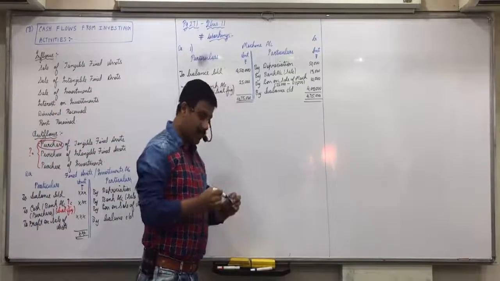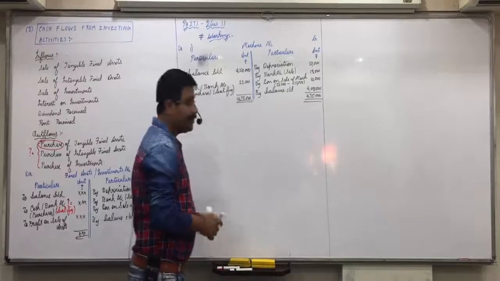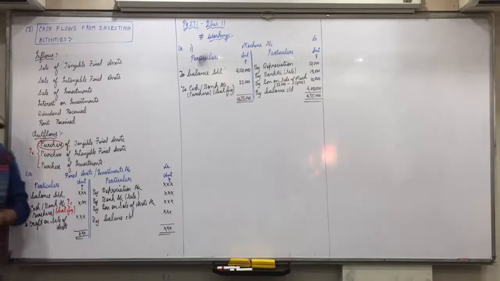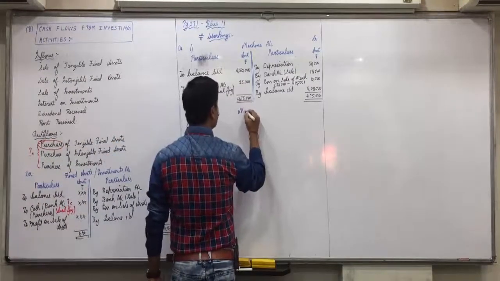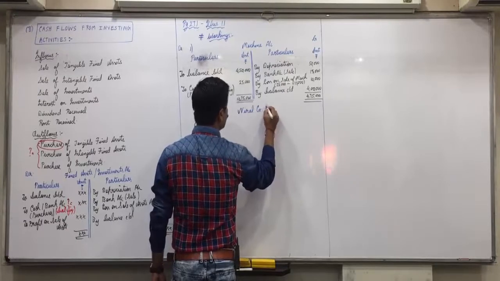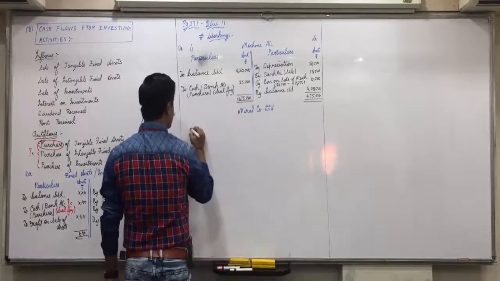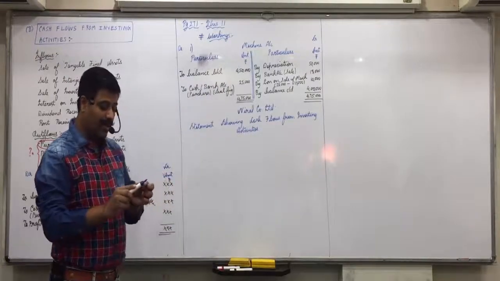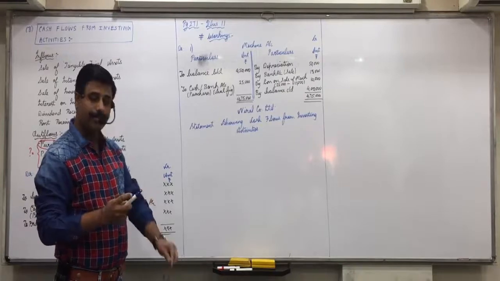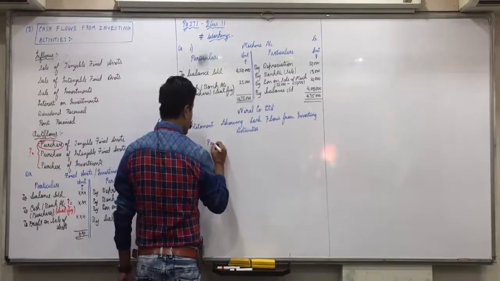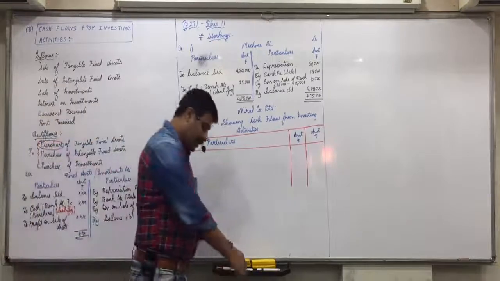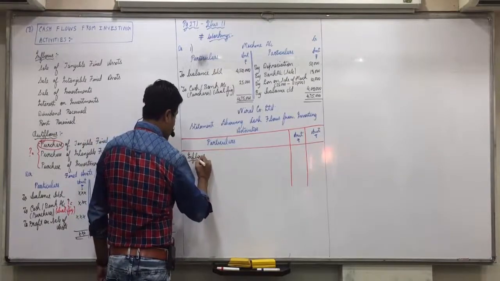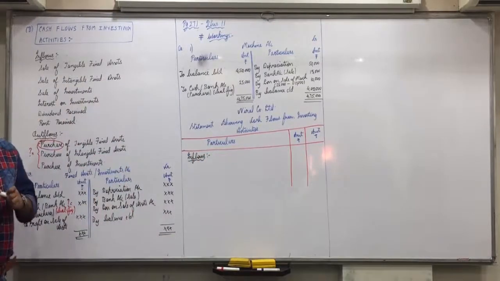Now a small statement will come, 3 lines statement. So name is not given. Nirali Company Limited. Statement showing cash flows from investing activities. Normally we make 2 columns of amount, though here there is only one item, so 1 column will not be required. But you can keep a practice of making 2 columns. Yes, be agreed there? So very first we will record the inflows.